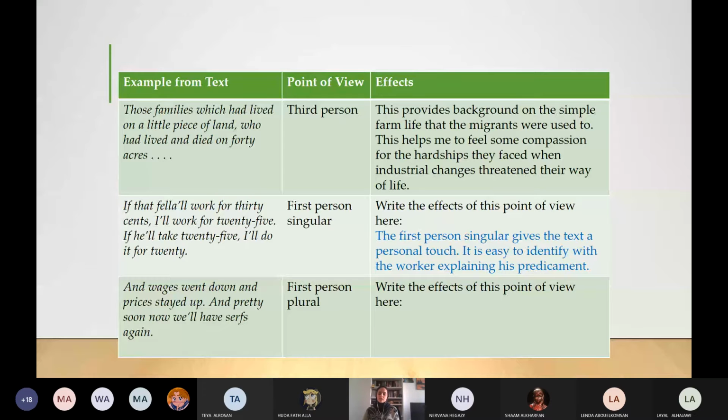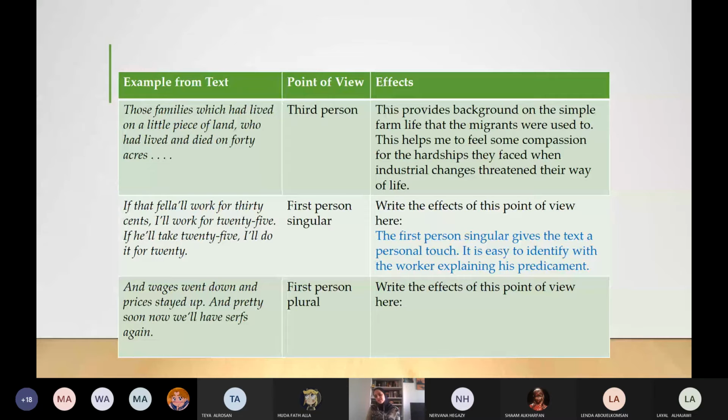Locals or migrants? The narrative. Yes, but on behalf of whom? Who says that the wages went down and prices stayed up, and pretty soon now we will have serfs again?